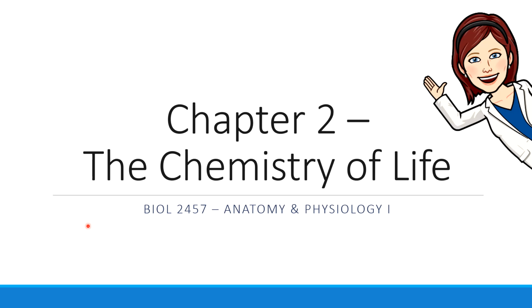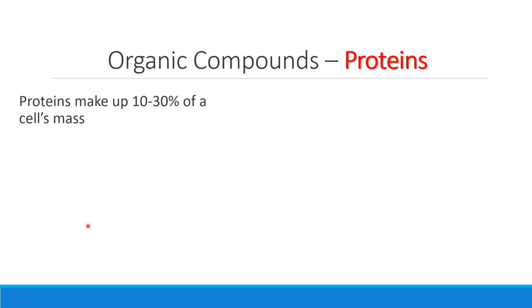In this short video, we're going to talk about the next macromolecule in the human body, and that is proteins. Proteins make up about 10 to 30% of your cell's mass. If we're considering how much space that is or how much mass that is, this is the most abundant macromolecule after water. So we've got a ton of water in the cell, then we've got a ton of proteins.